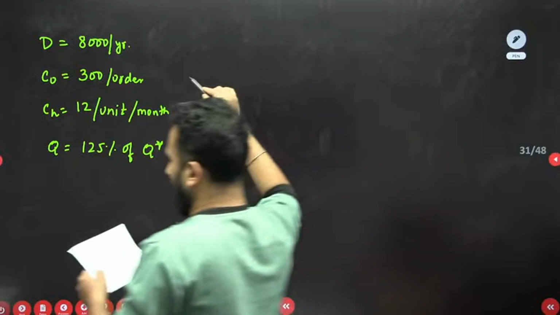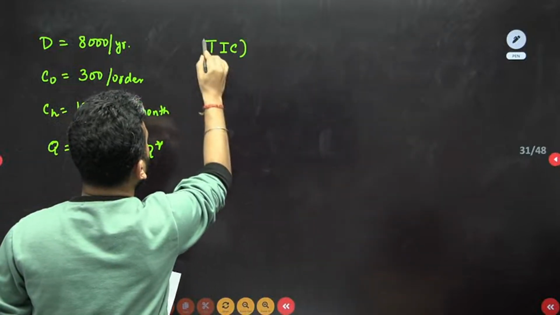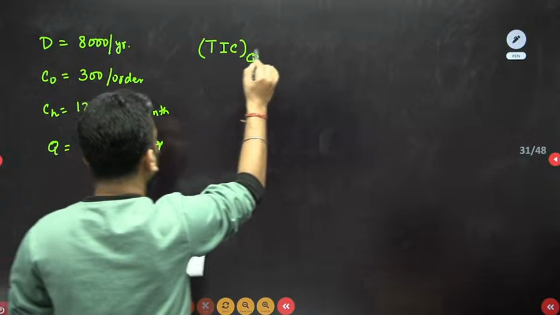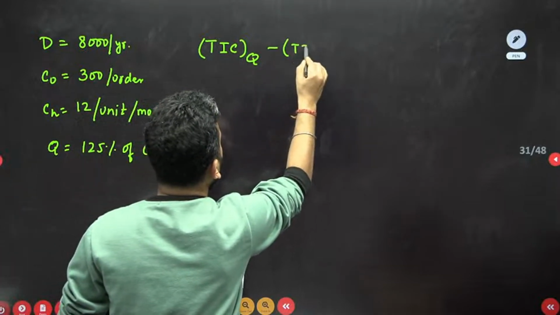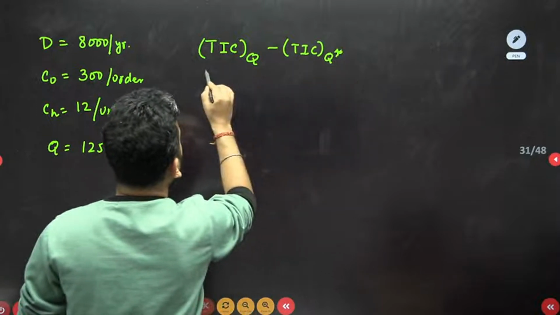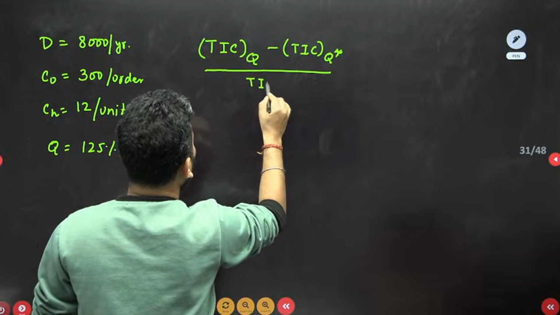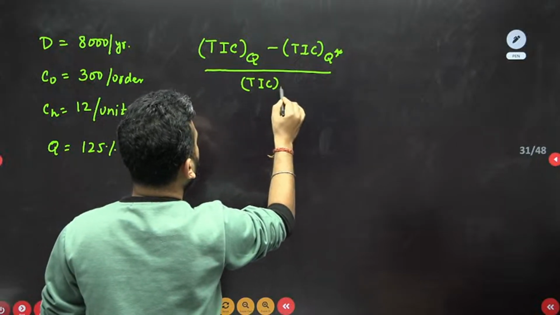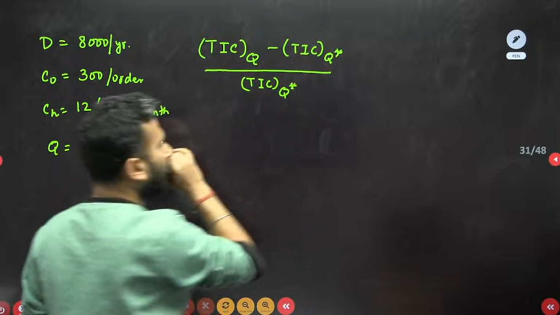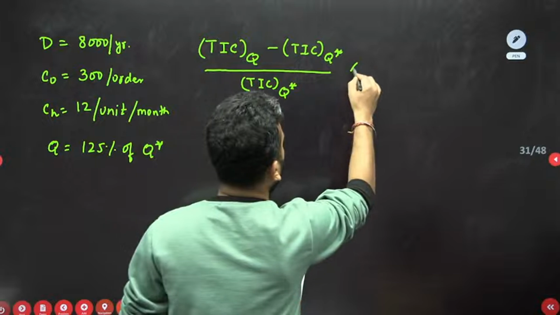The question he is asking is: what is (TIC at Q minus TIC at Q star) divided by TIC at Q star? So in a way he is asking the percentage increase or decrease, multiplied by 100.